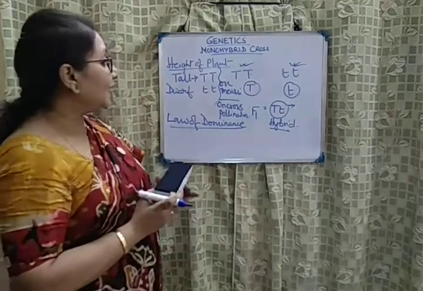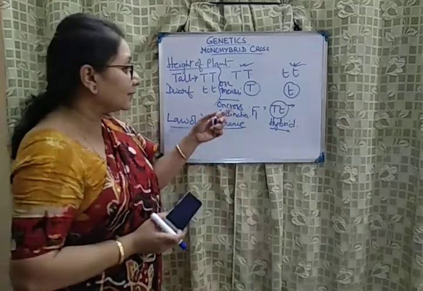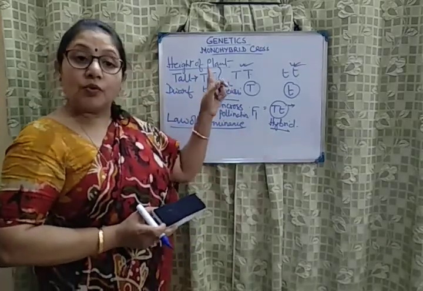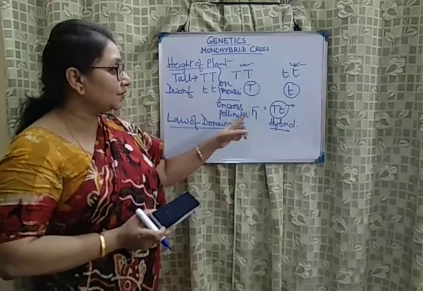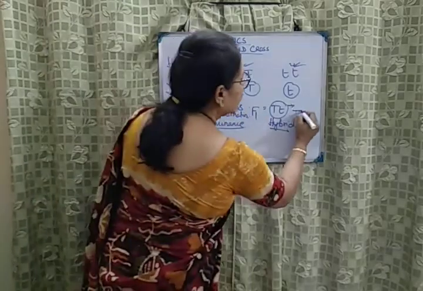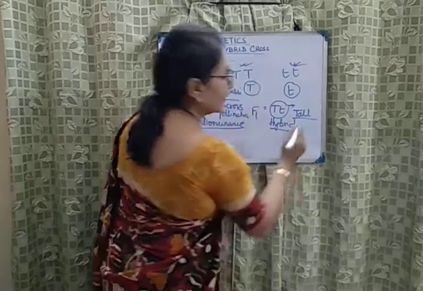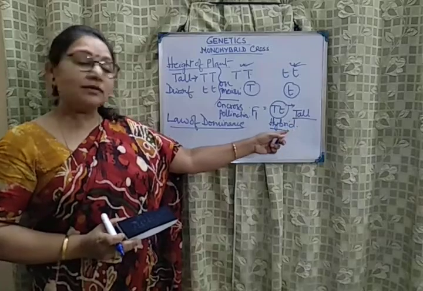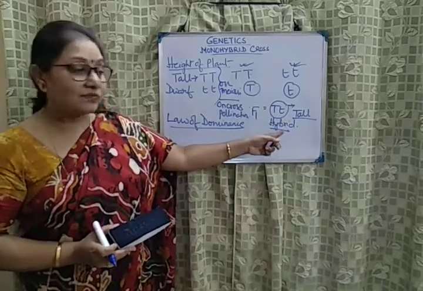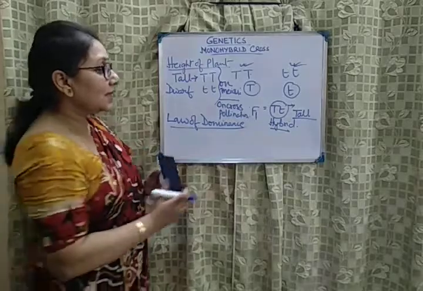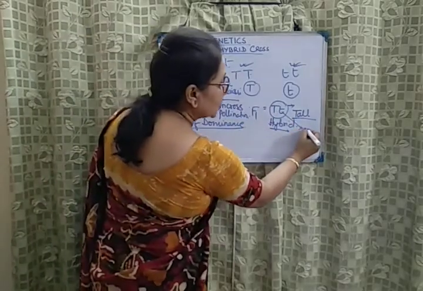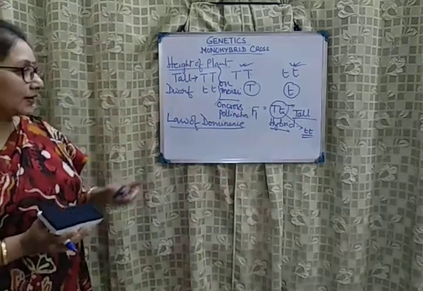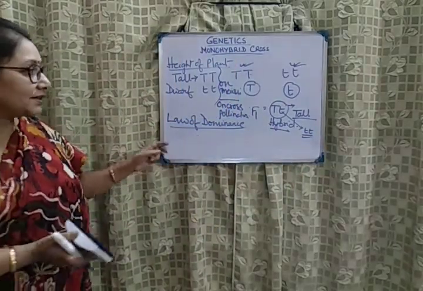which states that when a contrasting pair of characters, the different contrasting pairs for a particular character, is present, one character is always expressed, which is the dominant one. In this case, tallness. And the character which is not expressed is the recessive one. The one which is suppressed is the recessive one, which can only be expressed when it is homozygous recessive for that particular character. So that is what Mendel's law of dominance states.